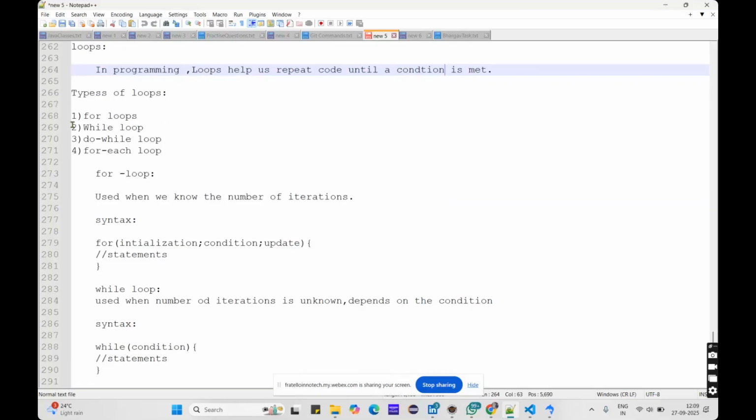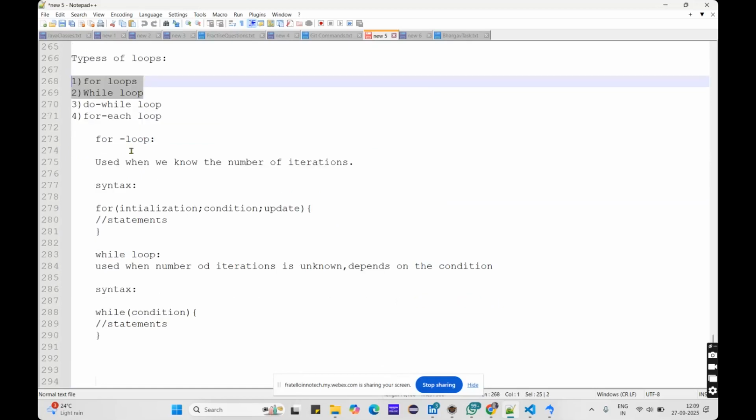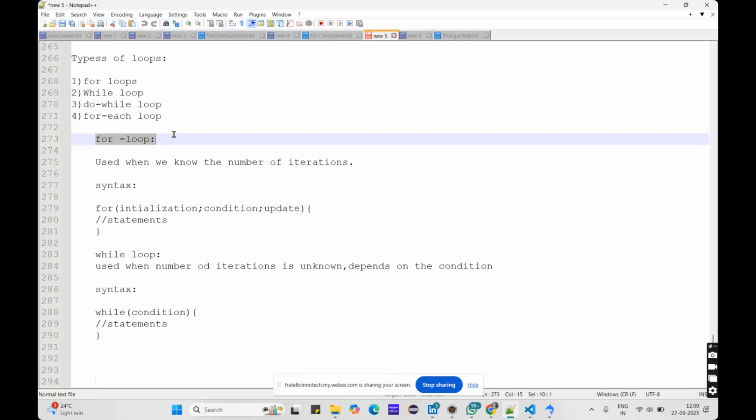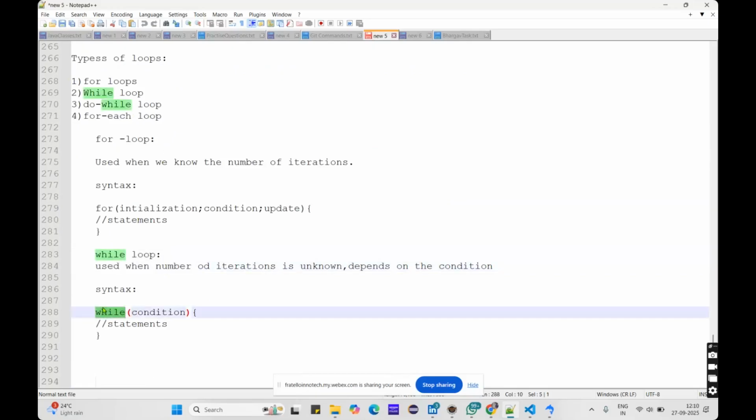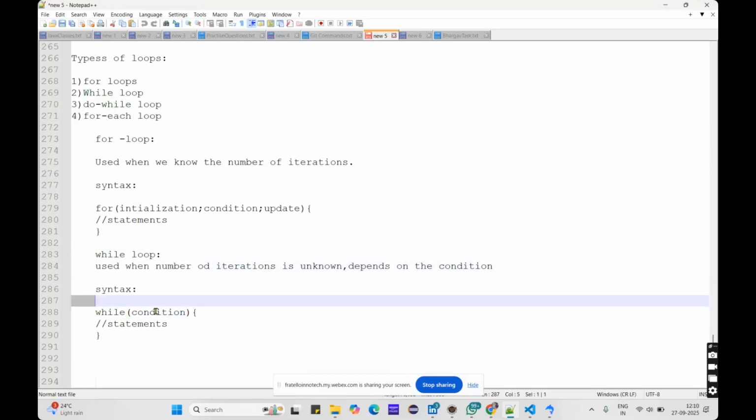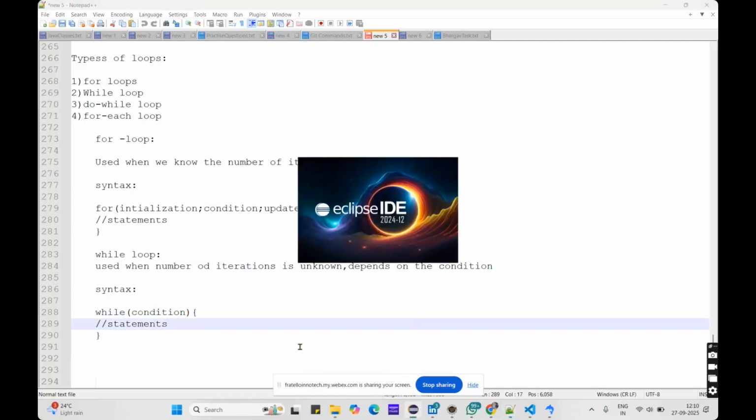Here we have four different types of loops. Yesterday we completed the for loop and while loop. When you know how many times you want to repeat the code, we use a for loop. When you don't know how many iterations but you know how to keep the condition, it basically depends on the condition, so you can use a while loop. Here also we initialize a value outside the while loop, give the condition, and inside we increment the value. Yesterday we saw examples on that also.